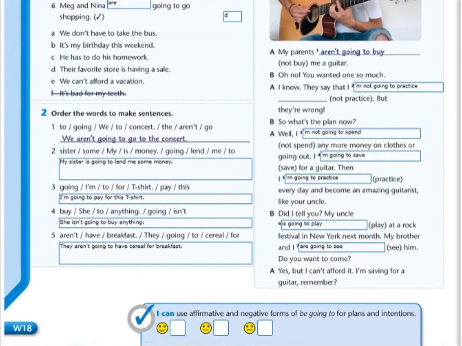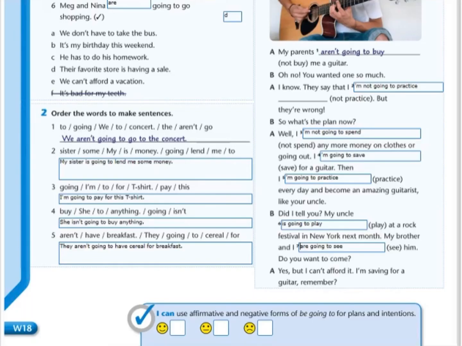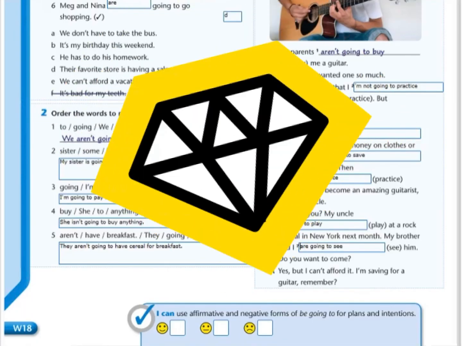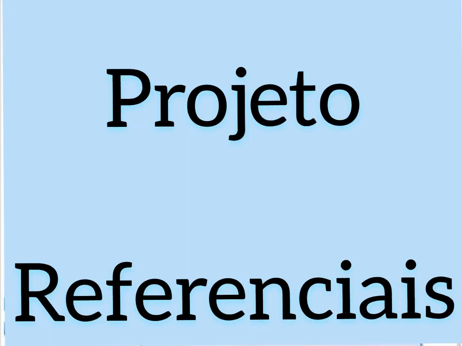That's it, people. We've corrected pages 63 and now W18. I'm so sorry, but you have homework. You're going to do the page W19. And for next class, I have a surprise. We are going to talk about projeto referenciais, but it's not related to the person I admire.